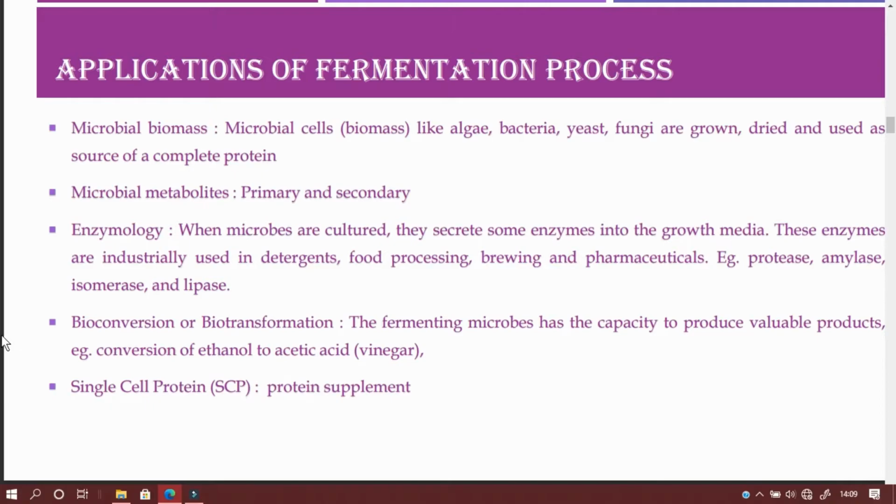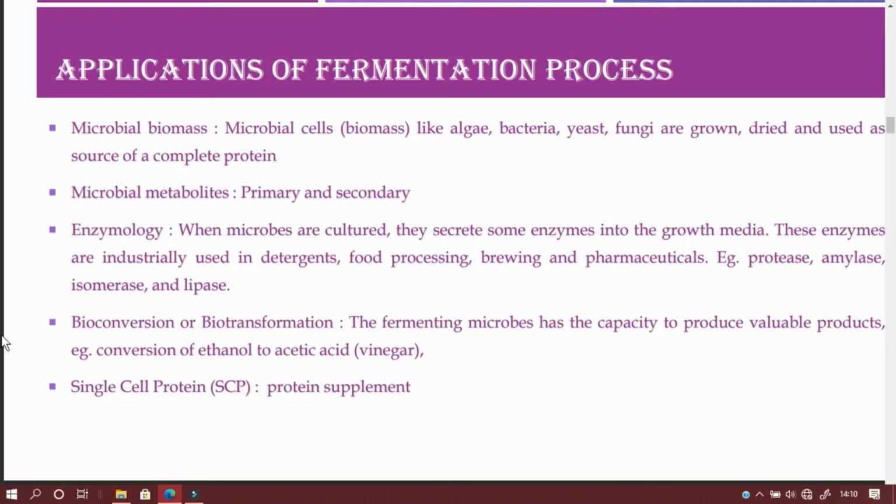250 grams of Methylophilus or Methylotropus can produce 25 tons of protein, even when cultured in waste. So the turnover is very great for SCP, and the material requirement or investment is very small.